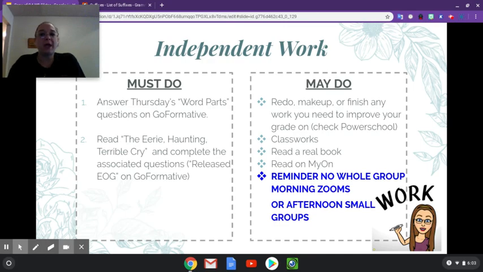A reminder again, there will be no whole group morning Zooms today or afternoon small groups today, as we will be at the campus working on getting everything done with the rooms.